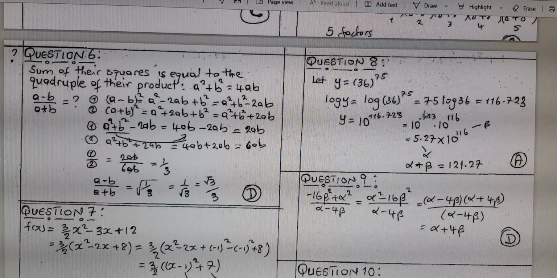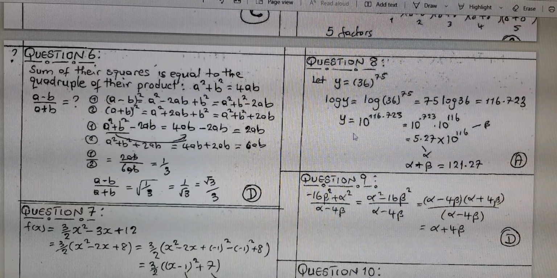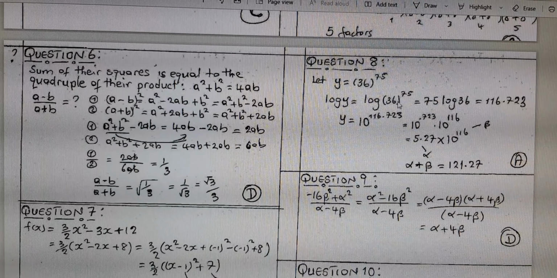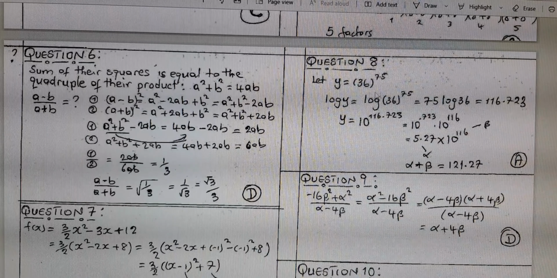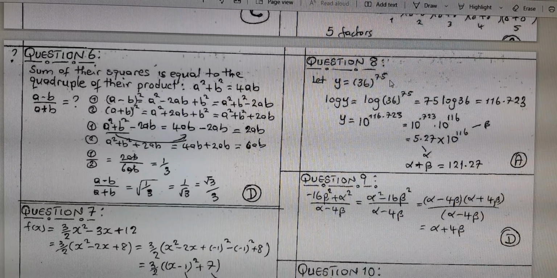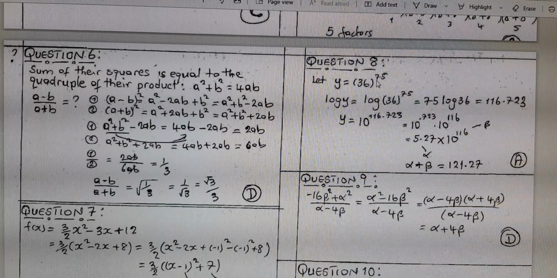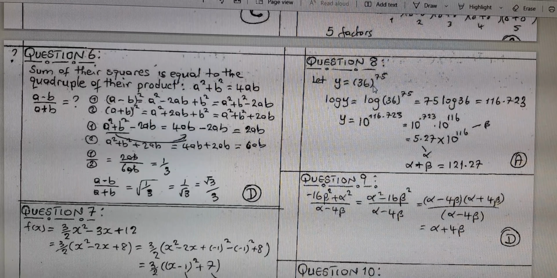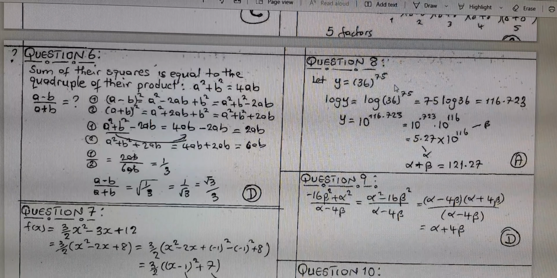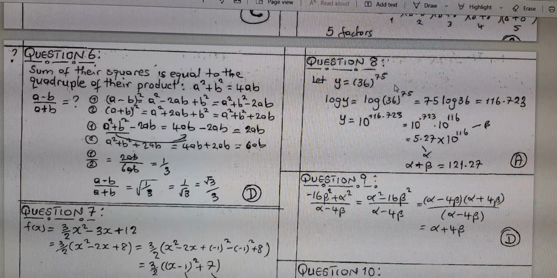Question number 8 has already been done as well. Please, I advise you, look at the Math Salon channel. I already did that. So you are asked to look for this expression. I understand that you have calculators, but if you try to do this with a calculator, it's going to say error. So the key idea is to try to play around between your log and exponential because they help one another.